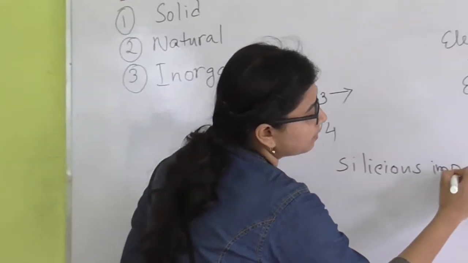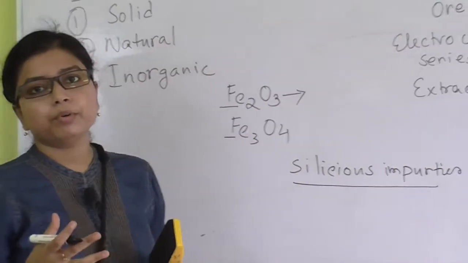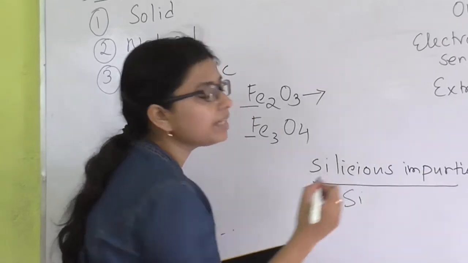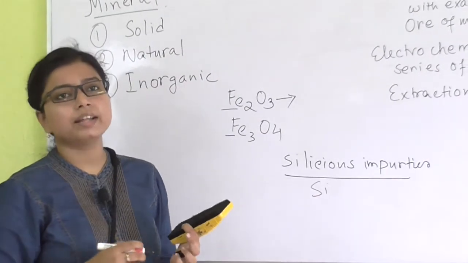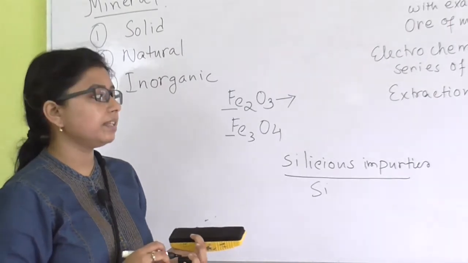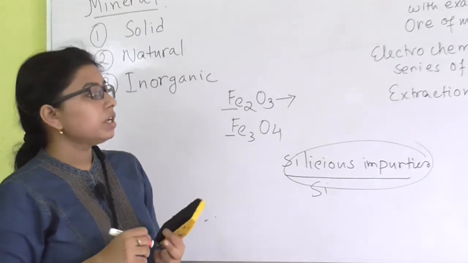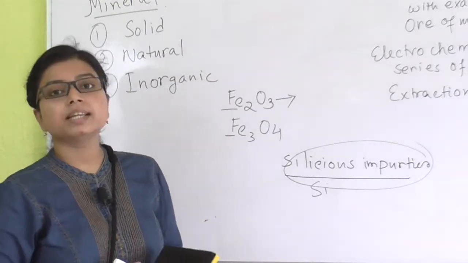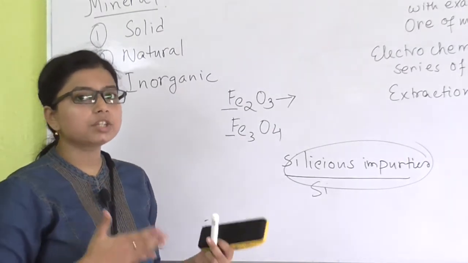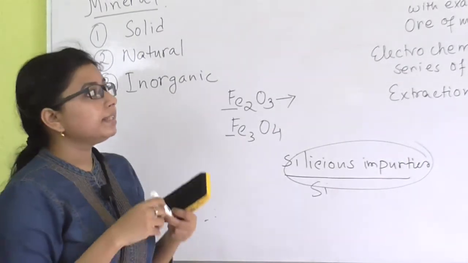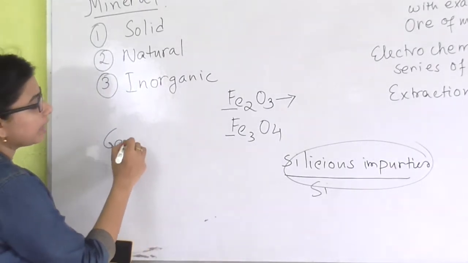Siliceous impurities means the kind of impurities where silicon is present, as well as oxygen and different other metals and non-metals, and totally we call them siliceous impurities. These siliceous impurities and other earthy substances are admixed with the minerals, and these impurities are known as the gangue.